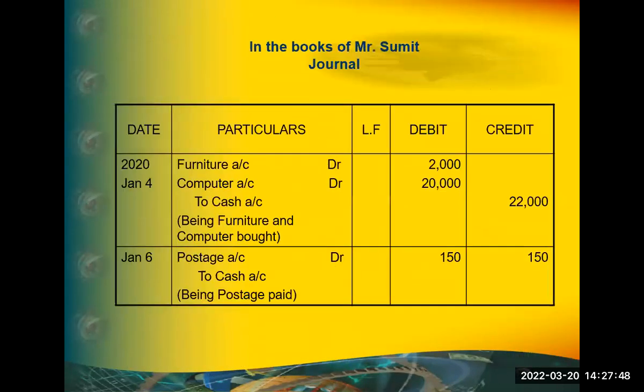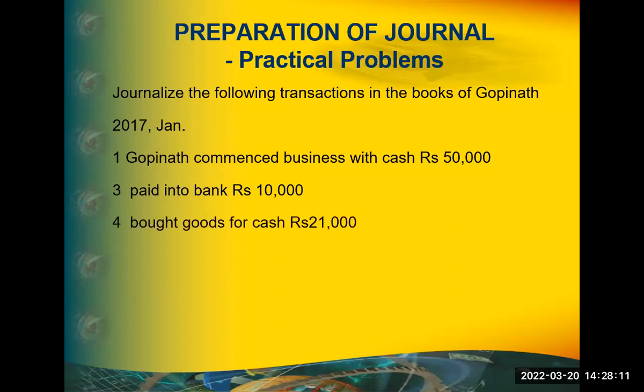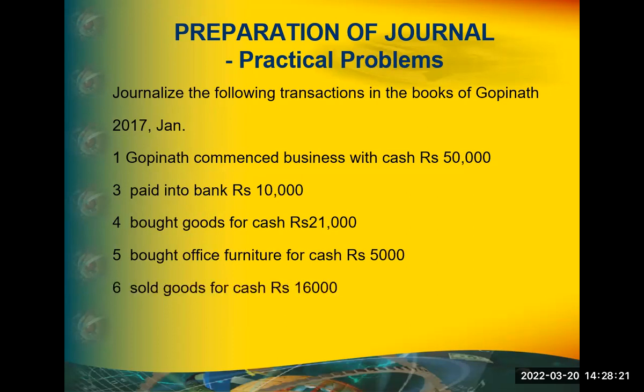We have another question also here. There are so many transactions here, but look at this. Gopinath commenced business with cash. Typical repetition, only Sumit is replaced by Gopinath. So what's the entry? Paid into bank. Bank to cash. Bought goods for cash. Purchase to cash. Office furniture account debit to cash. Sold goods for cash. Cash to sales.